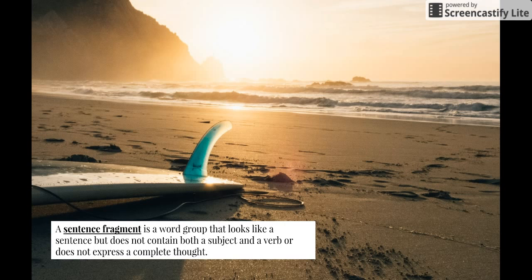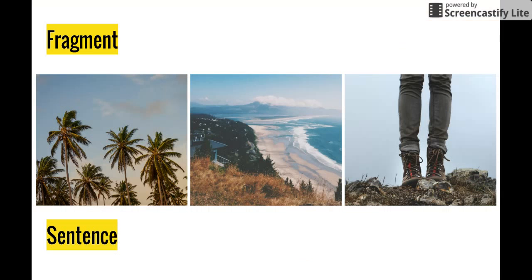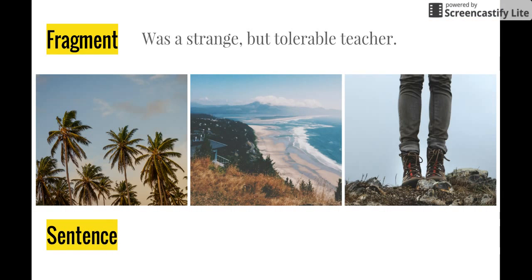Now, a sentence fragment is a word group that looks like a sentence, but does not contain both a subject and a verb, or it does not express a complete thought. So you see, sometimes sentences have subjects and verbs, but they're not complete thoughts. And then sometimes there's complete thoughts that maybe don't have a subject or a verb. No, I'm just kidding. That never happens. So let's look at some examples.